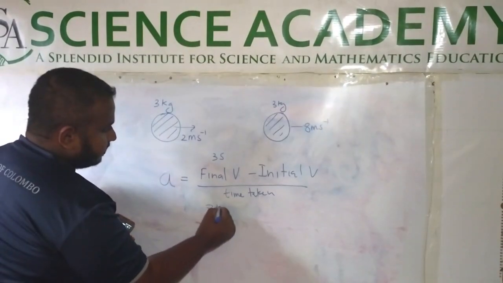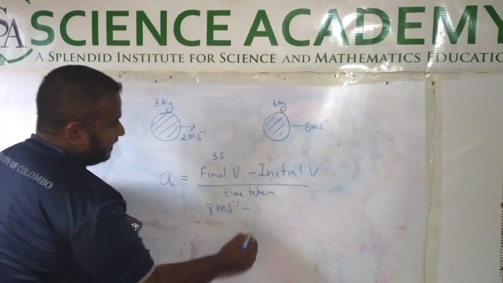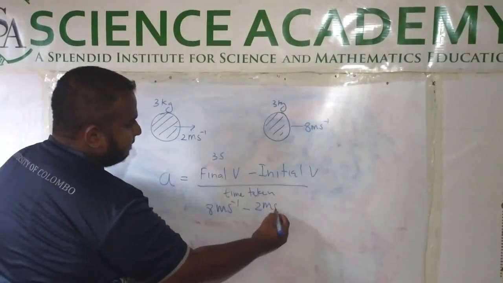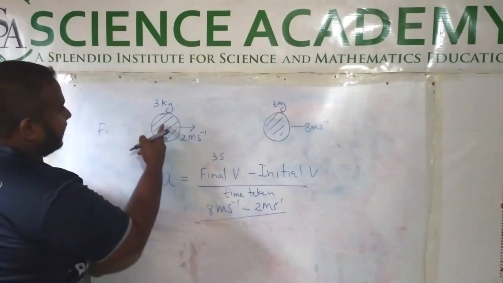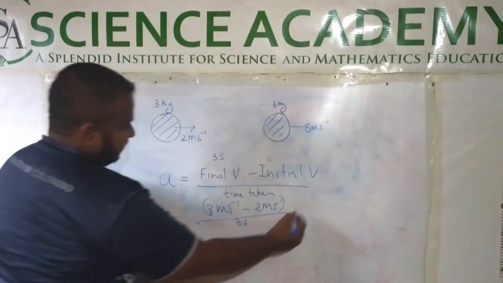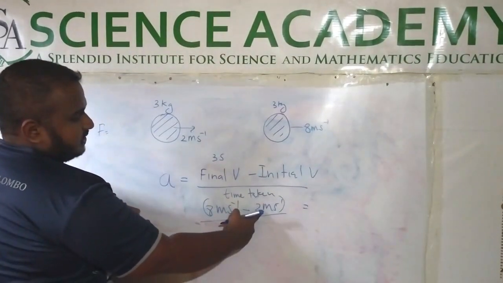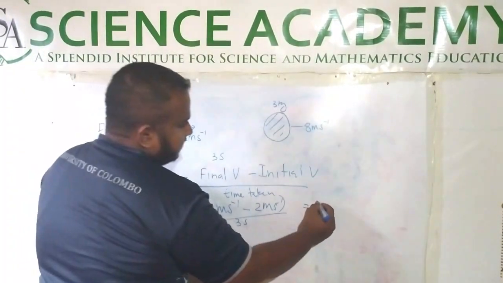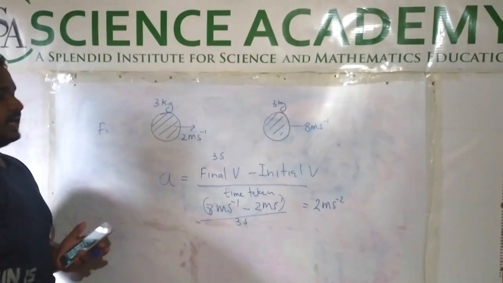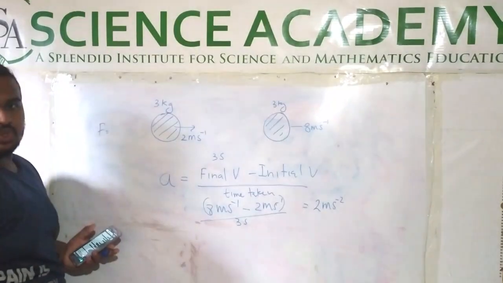It is 8 meter second minus 1, minus the initial velocity, 2 meter second minus 1, divided by the time taken, which is 3 seconds. So 8 minus 2 is 6, and 6 divided by 3, the answer will be 2 meter per second squared. The acceleration is 2 meter second minus 2.